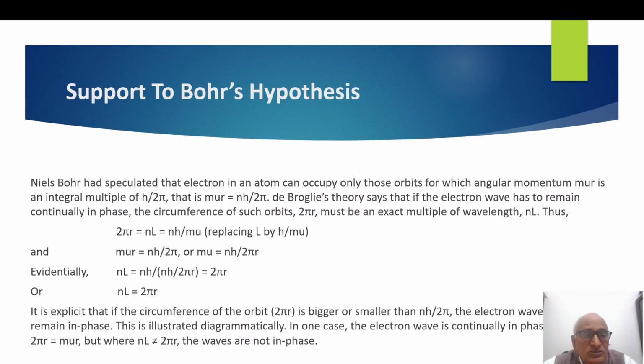It is explicit that the circumference of the orbit in which electron is moving, if bigger or smaller than nh upon 2 pi, the electron wave will no longer remain in phase. This statement is illustrated diagrammatically. We have shown two diagrams here. In one case, the electron wave is continually in phase, that is nL equal to 2 pi r equal to nh upon mu. But when nL is not equal to 2 pi r, the waves are not in phase. These are shown by the diagrams.